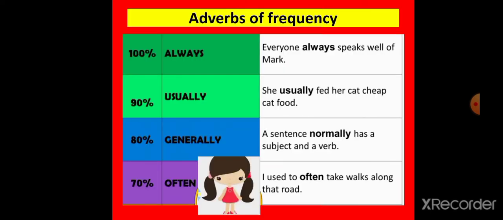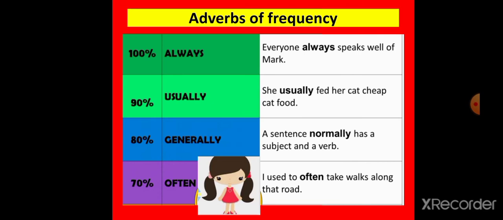Then adverbs of frequency. Yes. The words which tell us how often the action happened. How the action happened is adverb of manner. When the action happened is called adverb of time. How often the action happened is called adverb of frequency. The words like sometimes, always, usually, generally, often, regularly tell us how often the actions happen. They are called adverbs of frequency.